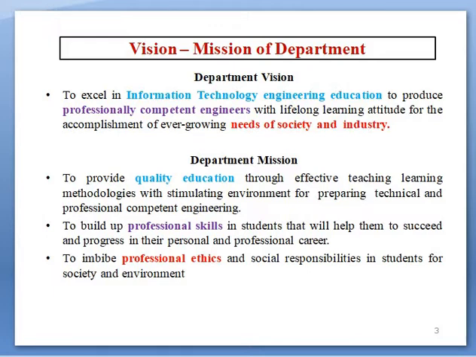The departmental mission has three statements: to provide quality education through effective teaching-learning methodologies with a simulating environment for preparing technically and professionally competent engineers; second, to build up professional skills in students that will help them to succeed and progress in their personal and professional career; third, to imbibe professional ethics and social responsibilities in students for society and environment.